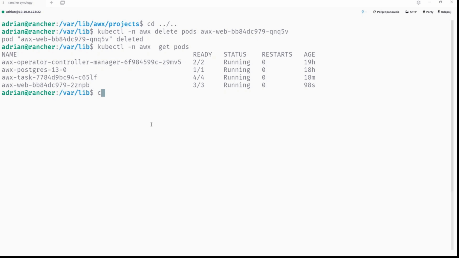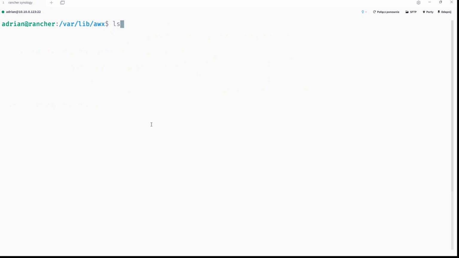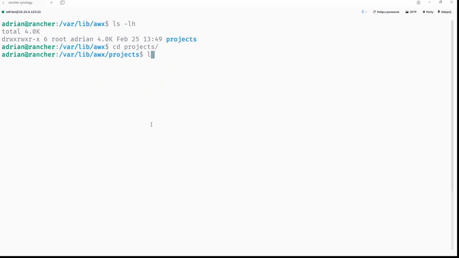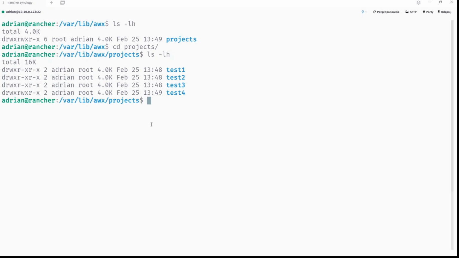Okay, fine. And now go to AWX, and here we go into the projects. Here we go, all those directories are there. So you are sure now that as long as the persistent volume and persistent volume claim are not removed, you can play safely with pods.